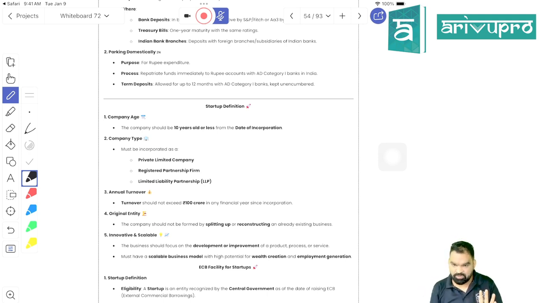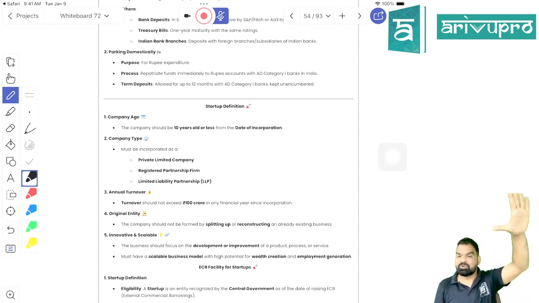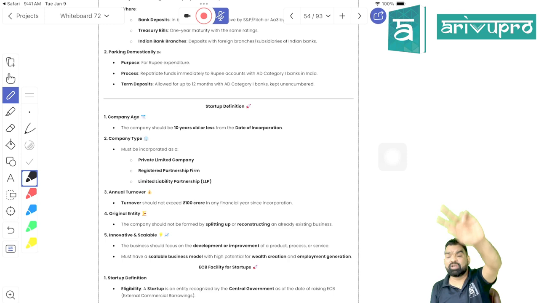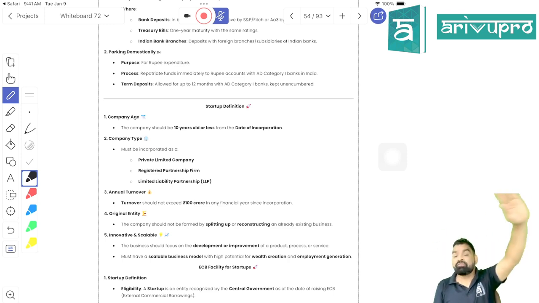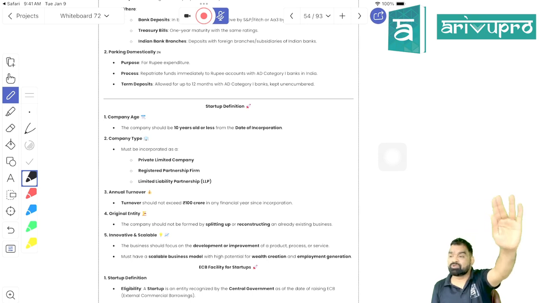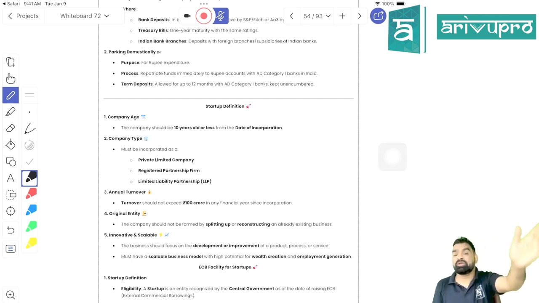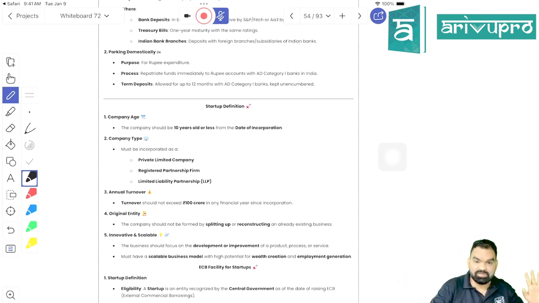Got my point, students? How many points are there, beta? 5 points. The first one is what? Only certain entity. Second, only for 10 years. Third, capability to create employment, revenue, or innovation. Fourth condition is what? Your turnover should not be more than 100 cr. And fifth condition is what? You should be a new and unique entity. You should not be resultant of any demerger. Got my point, students? Is it clear?